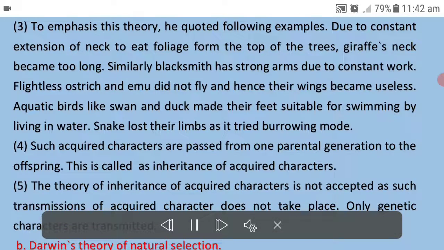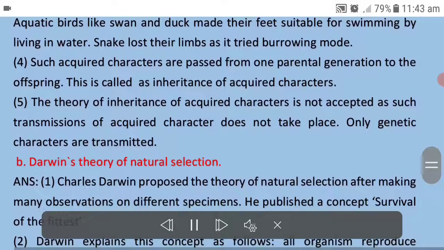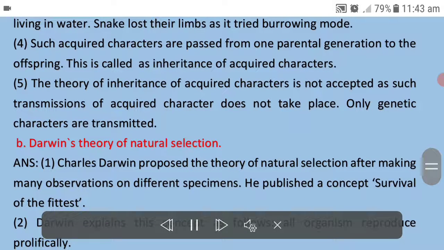Due to constant extension of neck to eat foliage from the top of the trees, giraffe's neck became too long. Similarly, blacksmith has strong arms due to constant work. Flightless ostrich and emu did not fly and hence their wings became useless. Aquatic birds like swan and duck made their feet suitable for swimming by living in water. Snakes lost their limbs as they tried burrowing mode.